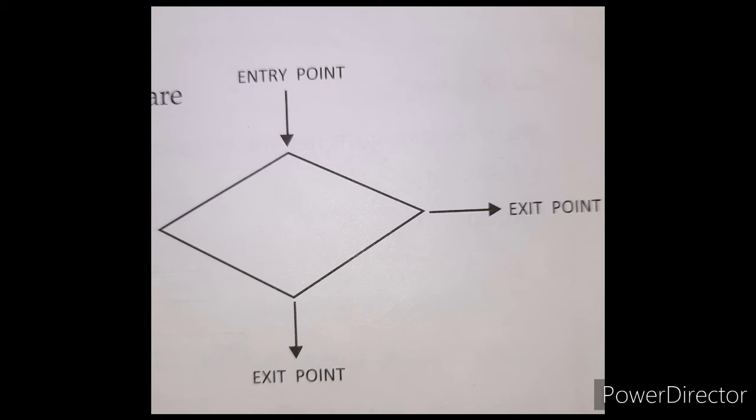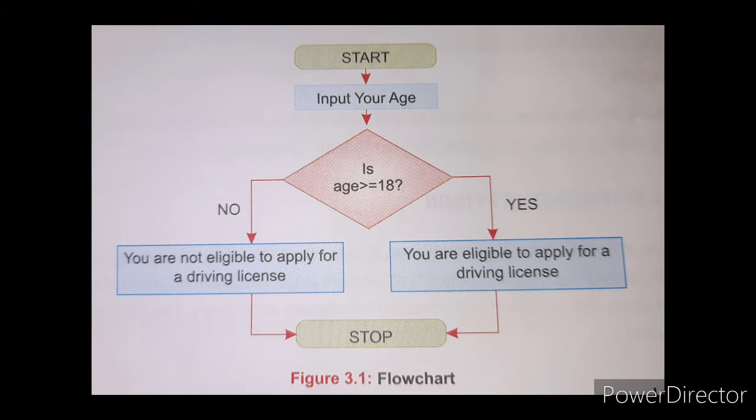Okay children, the decision box has only one entry point, but two exit points. One exit is true and the other is false. If one exit is yes, the other one is no. Okay children? Flowchart to check whether you can apply for a driving license or not.